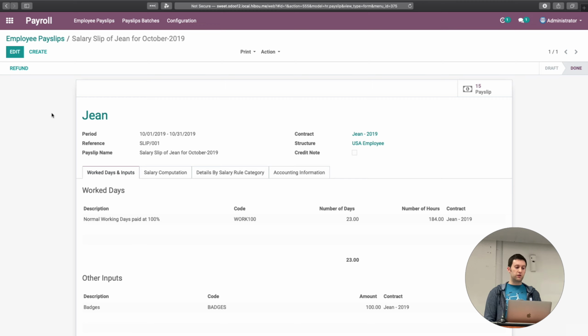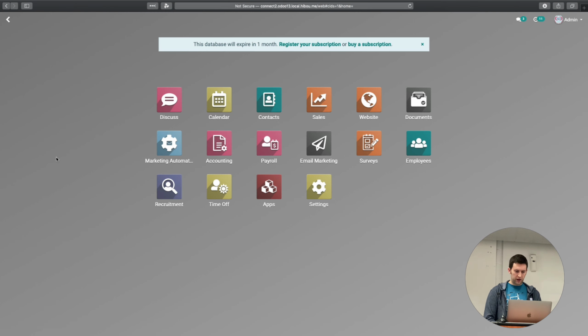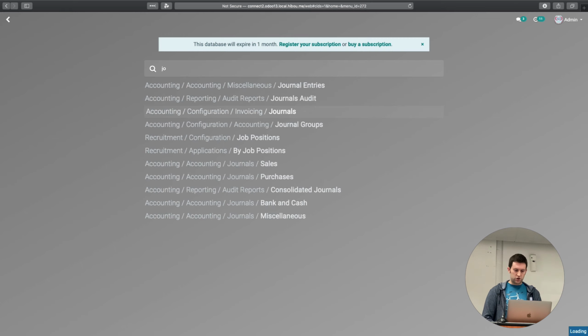But the downside to that is, two reasons. Number one, if you want to register payments like that, you're going to have to register a payment for every single payslip all on their own, which isn't necessarily super time consuming, but it is more time consuming than what most people are looking for. And secondly, most people pay their payroll through a standard payroll journal or something like that. In fact, a lot of times that's a separate bank account for either direct deposit reasons or just like managerial reasons. So in Odoo 13, our payroll payments module adds some fields to the journal.